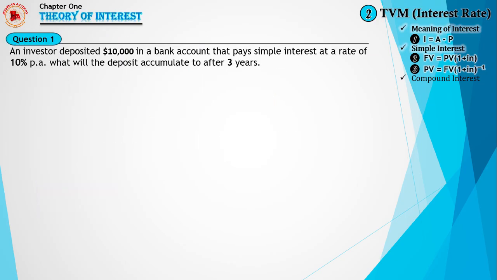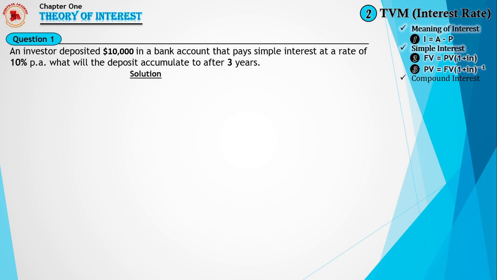Now, let's take some examples. Question 1. An investor deposited $10,000 in a bank account that pays simple interest at a rate of 10% per annum. What will the deposit accumulate to after 3 years? To solve this, we need to find out, number 1, if it's simple interest or compound interest, and number 2, if it's accumulating or discounting. From this question, it is stated that we are to accumulate and that it is simple interest.